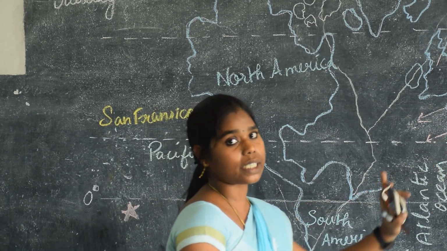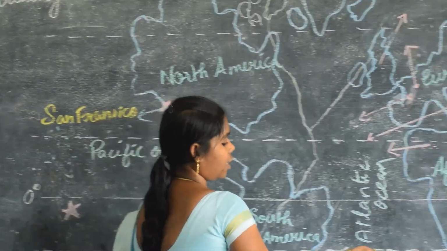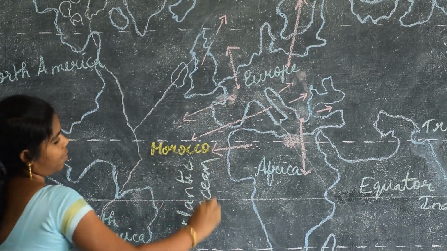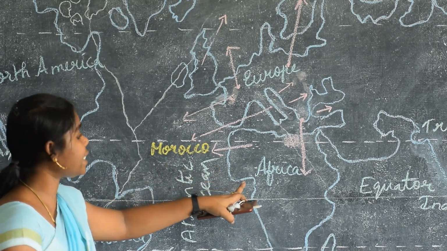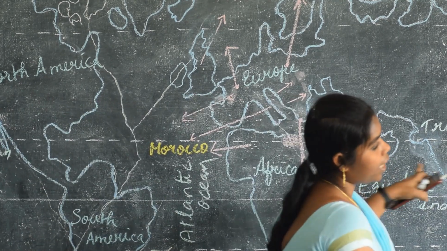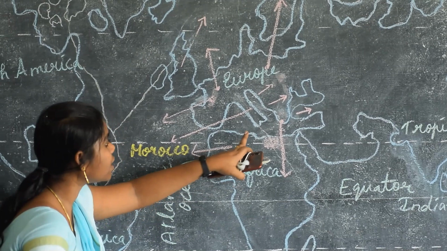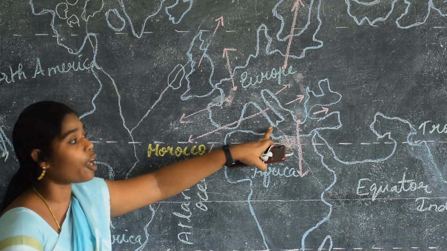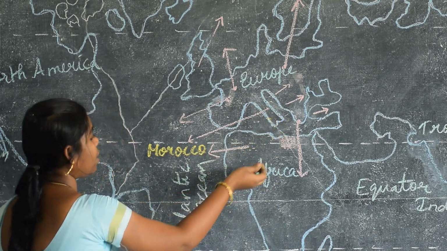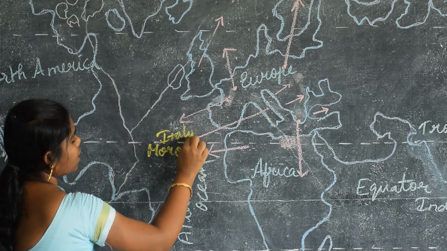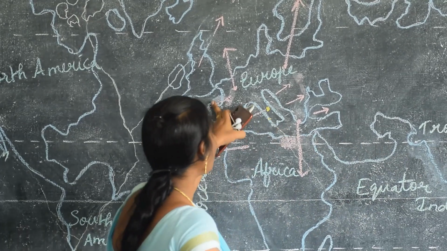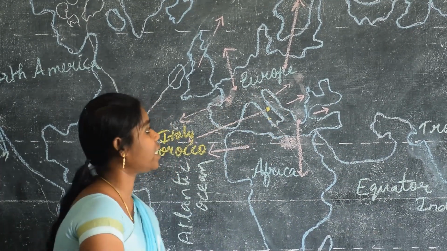Like that, the next place is Morocco. Where is Morocco? Yes, it is in Africa. See here. So which is the clue for Morocco? Yes, the Africa continent is here. Next, Italy. Where is Italy? See here. Italy is shaped like a shoe. Now you have to see this place very minutely. So it is like a shoe shape. So this is Italy. Do you understand?